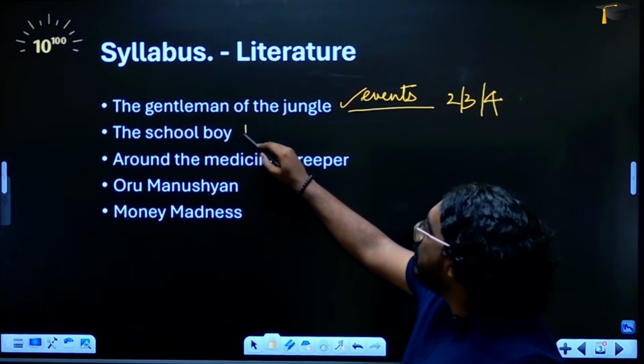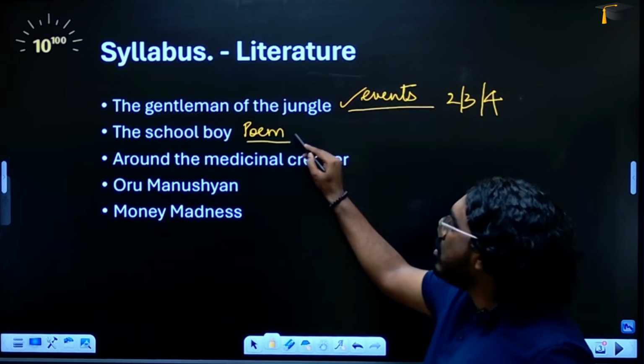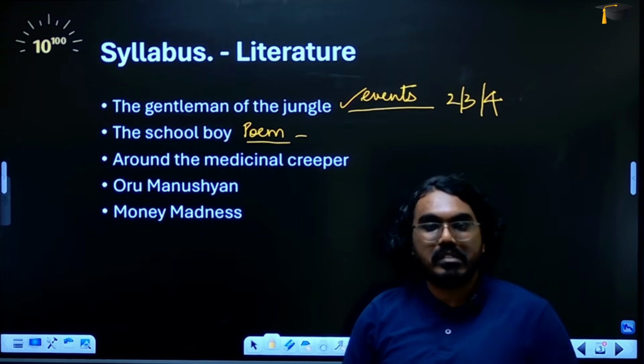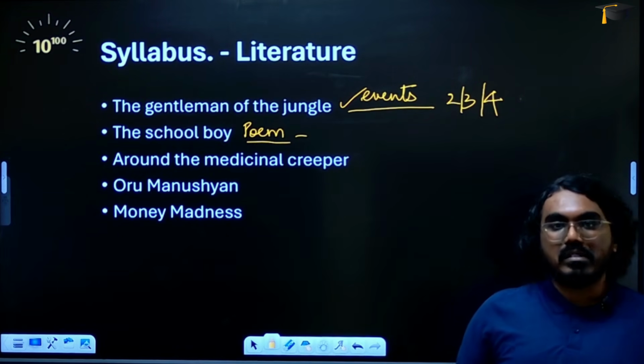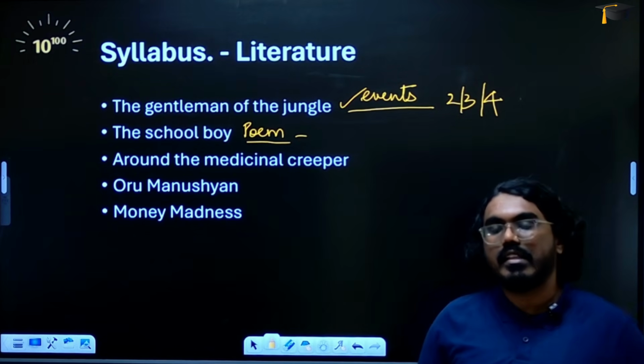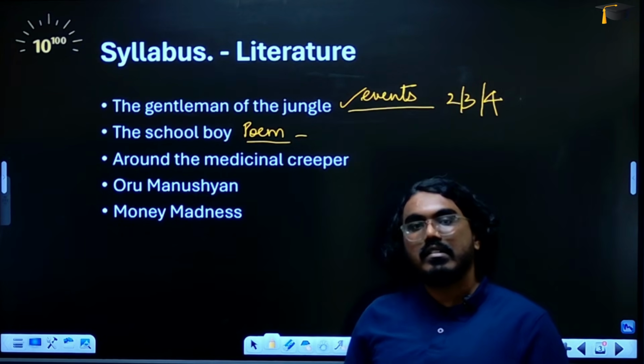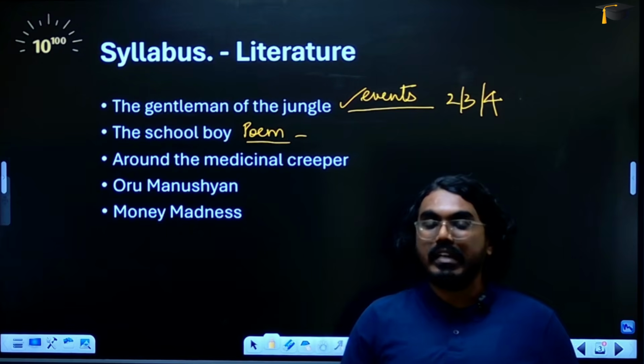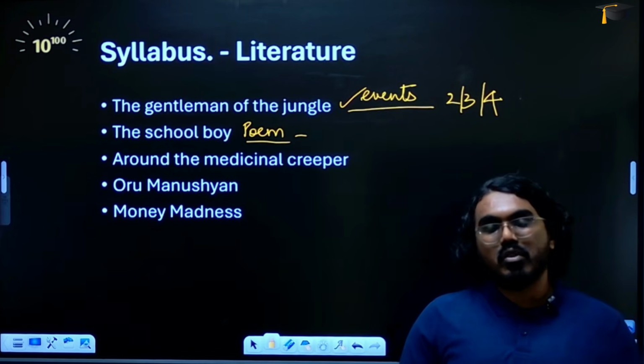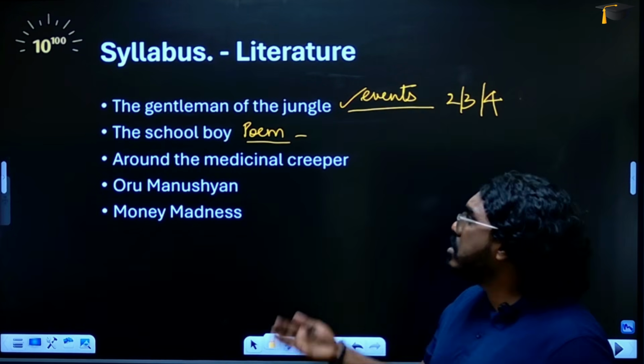Next is this poem, which is Schoolboy. This is a very simple poem. This talks about the formal system of education and the informal system of education through imageries and things like that. There's a boy who wakes up on a summer morning; why he likes to go to school, why he doesn't like to go to school. All of these things are there in this poem, which is very simple.